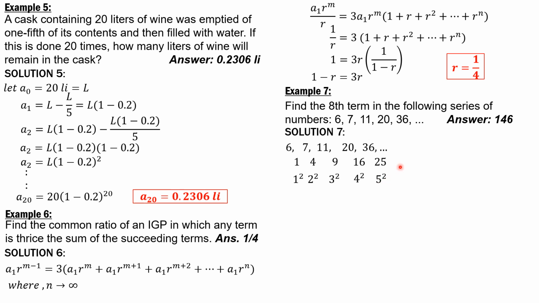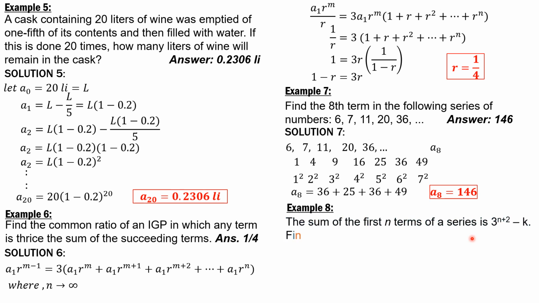Therefore, the 8th term, this is the 5th term. The 6th term is 36 plus 25. So let's continue the pattern. 6 square, then 49 is 7 square. Then we have the 8th term. So the 8th term therefore is 36 plus 25 plus 36 plus 49. So that's the 8th term. So the 8th term is 146.